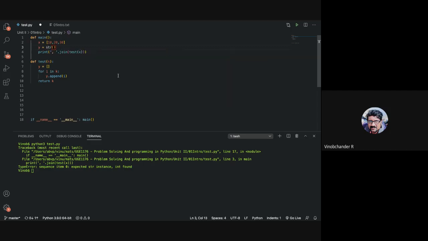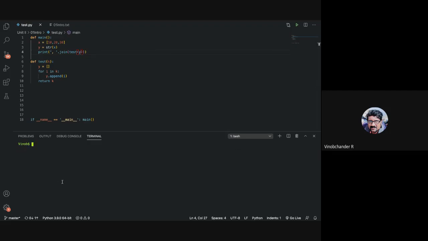Can I do that? And if I pass y here, you don't have an append method for your string. Correct. So that is not going to work. So it prints, but this is not what we want. It takes each one as a string, zero as a string, comma as a string, I guess.